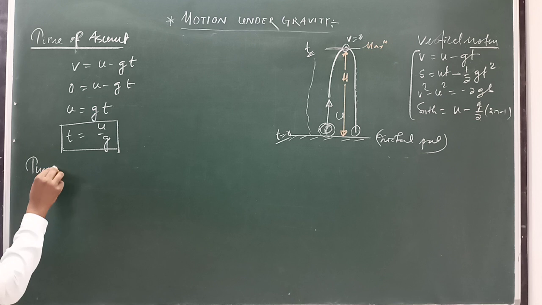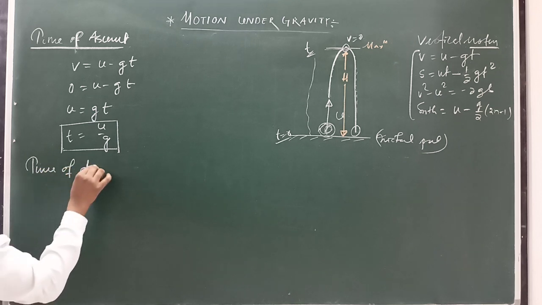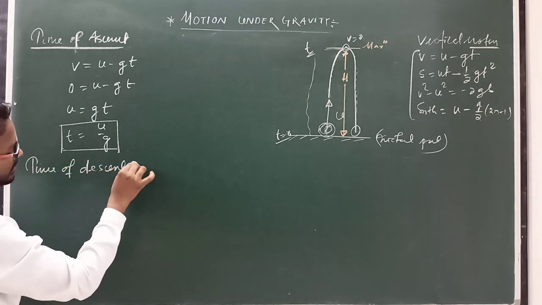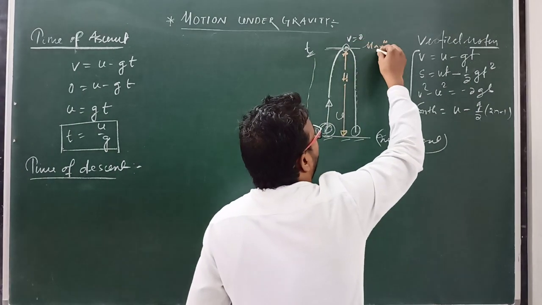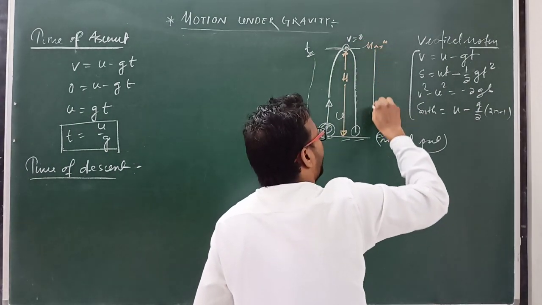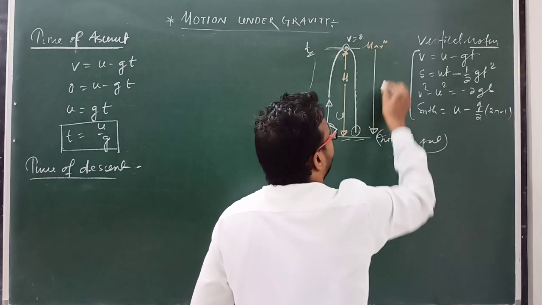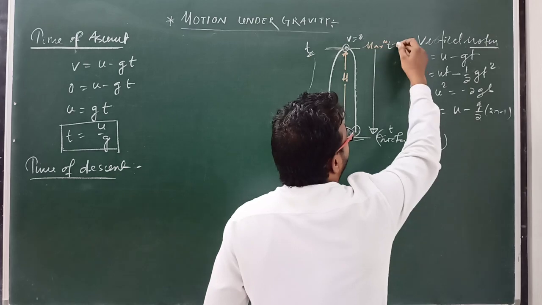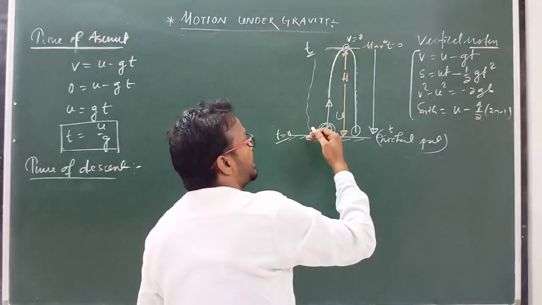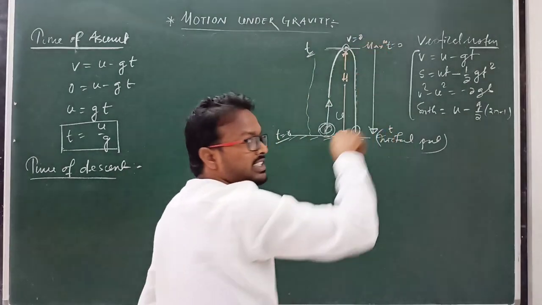Next, time of descent. Time of descent means the velocity is 0 at the top and again this particle comes back to original position. Suppose here time t equal to 0 and here time t, and this time is known as time of descent. Time of ascent, time of descent.